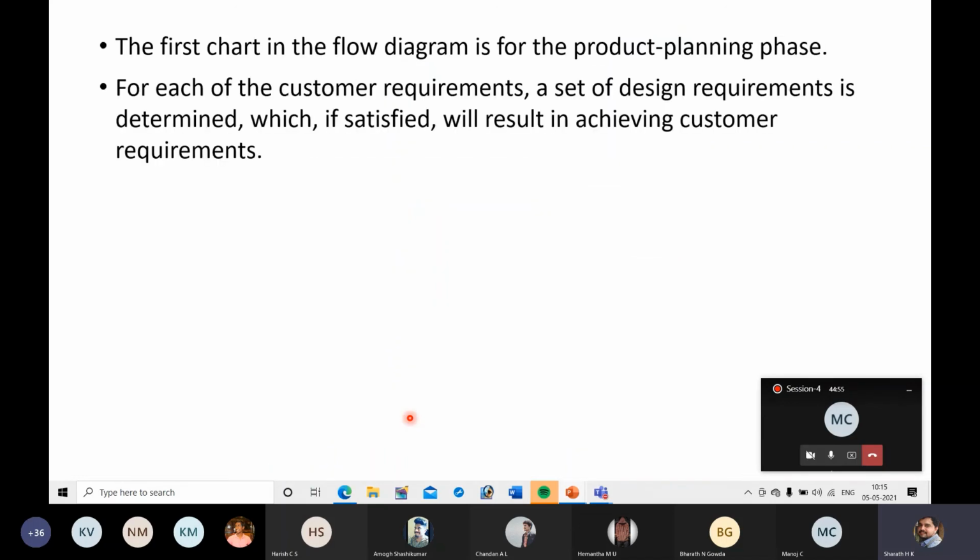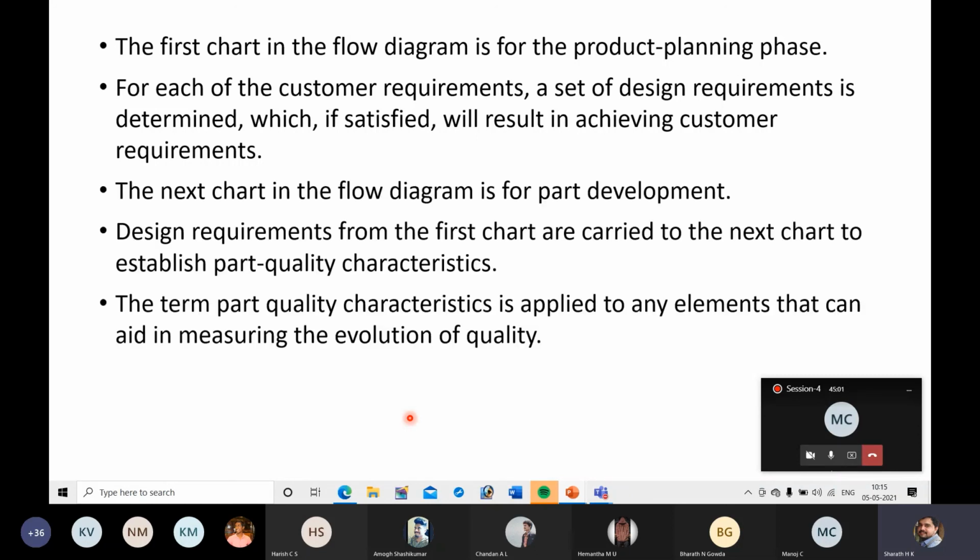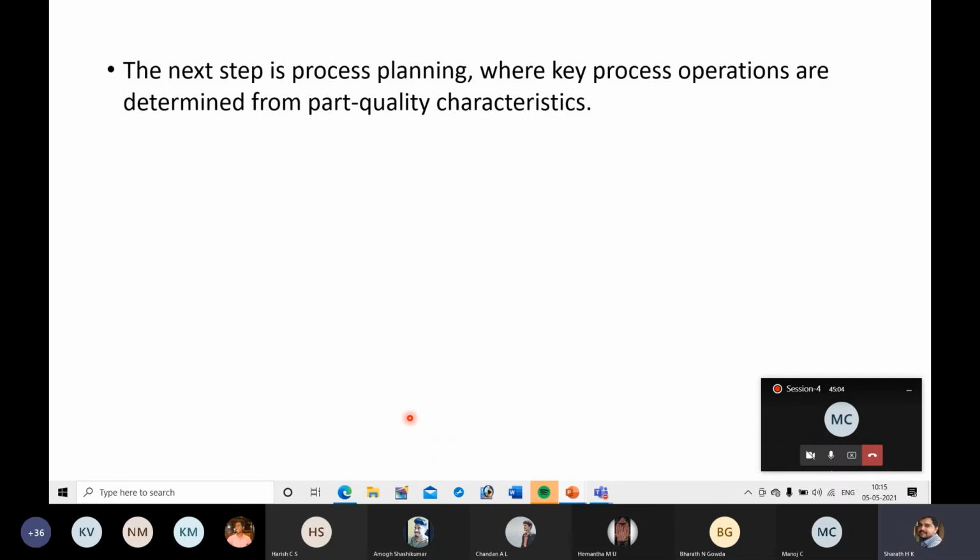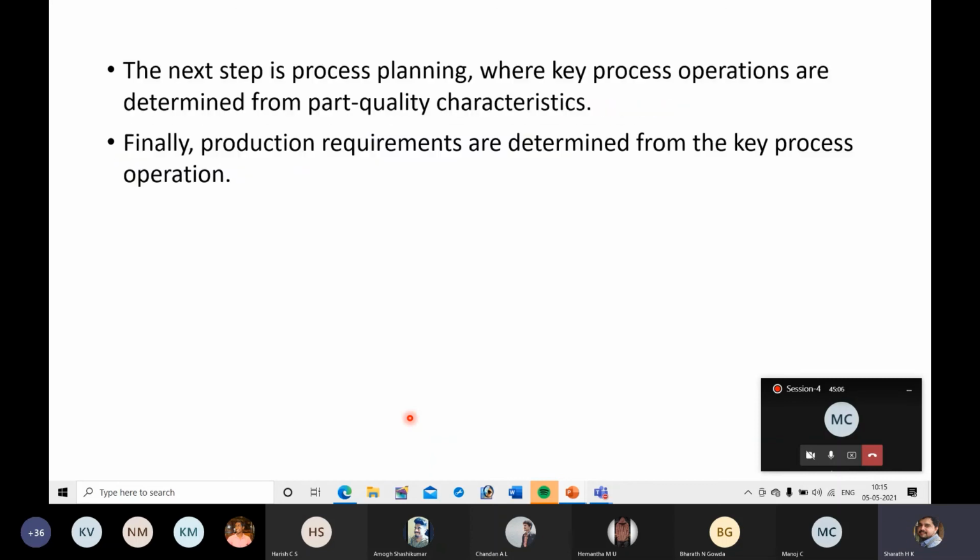This is the description of whatever we have discussed till now by using that flow chart. This you can read and you can understand. Next, okay, in